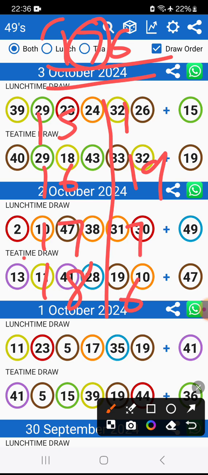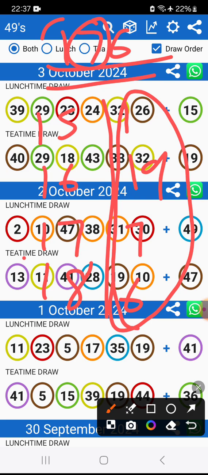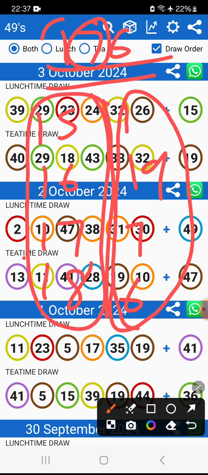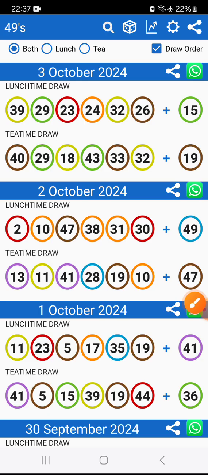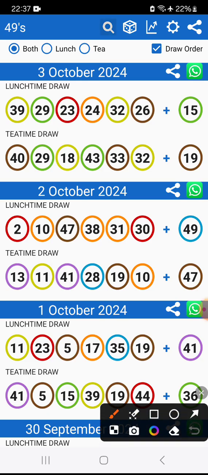If they're like this, guys, it does not mean they are pairs. No, I'm just putting these numbers here. You can play these numbers alone, and then you can play these numbers alone. Very simple, guys. Write these numbers down to your pairs. You pair all these numbers alone, and then you play all these numbers alone. Yes. So I don't have time to pair them for you guys. I showed you yesterday. I will only pair these numbers for my group, for the people on our group.